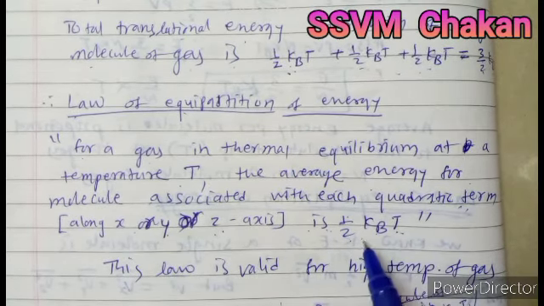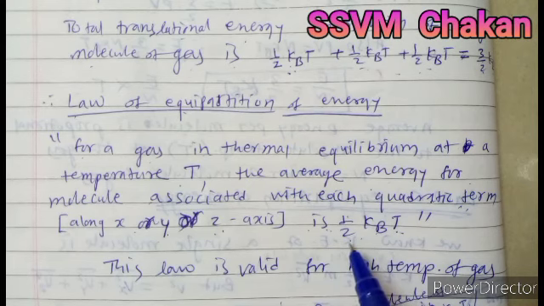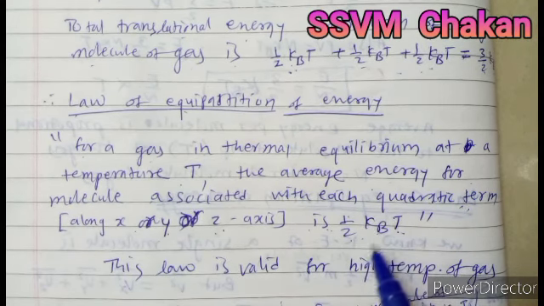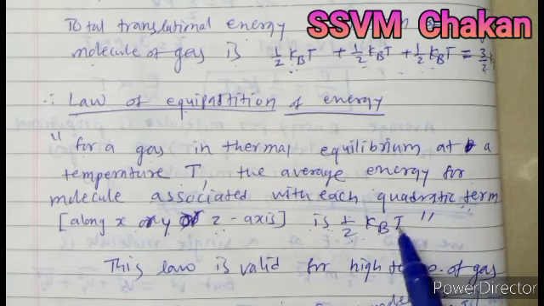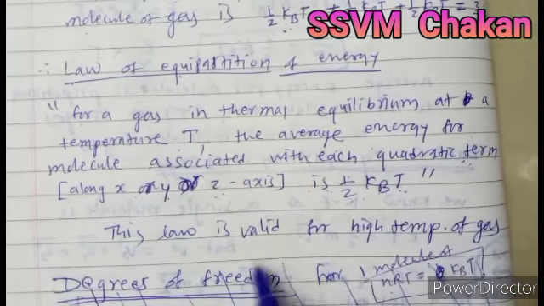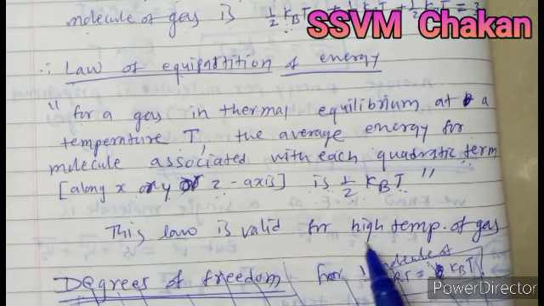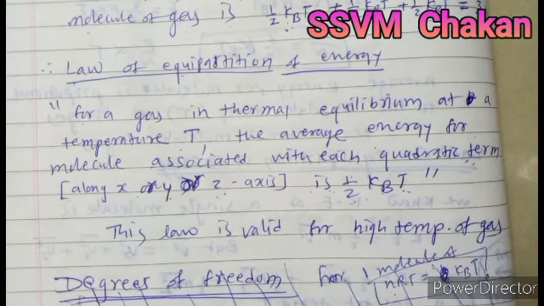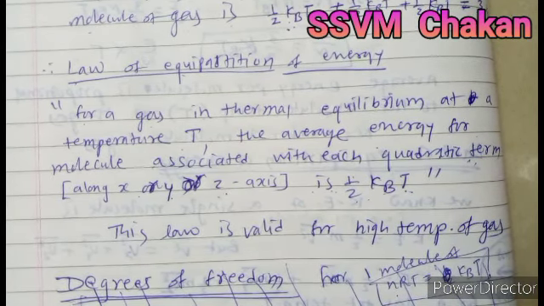That means along each axis the average energy remains constant and its value is 1/2 kBT. This law is valid for high temperature of a gas.